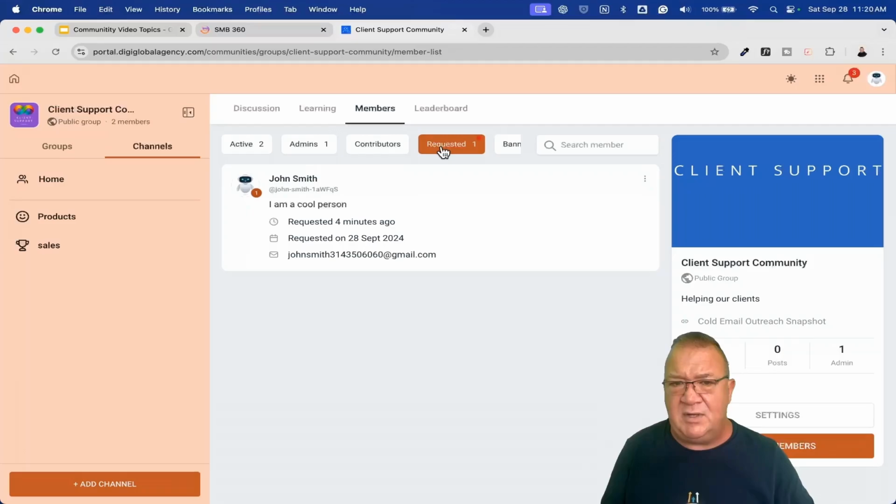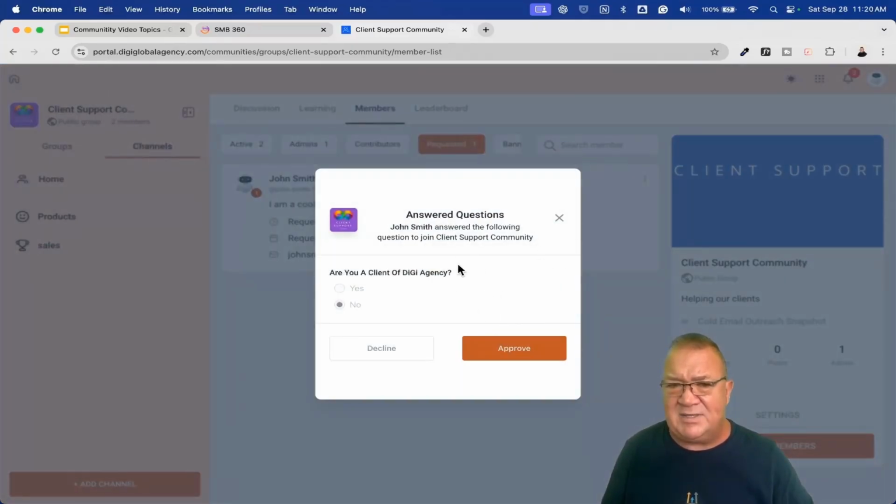So here, if we wanted to do requested, we can simply click here, and if we want to change the roles, we can change that. But here, we want to take a look at the membership answers. Are you a DigiGlobal agency client? No. Here, we might just want to say decline if we want to, but instead of decline, we want to just come here and click approve.